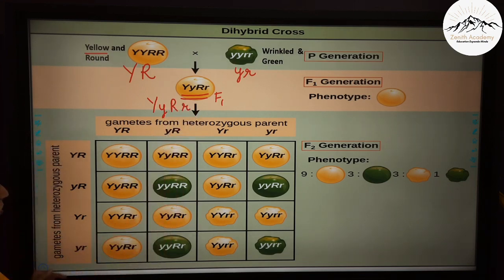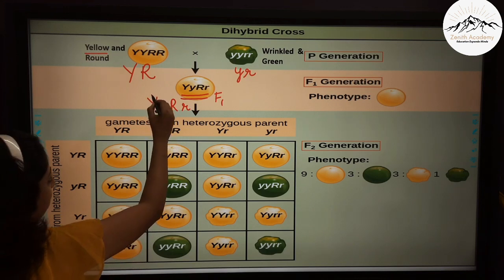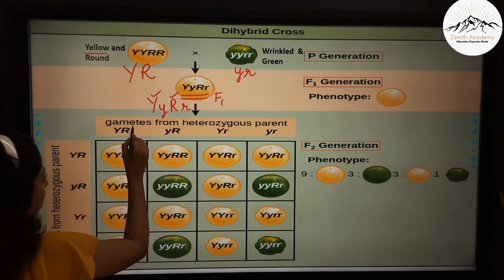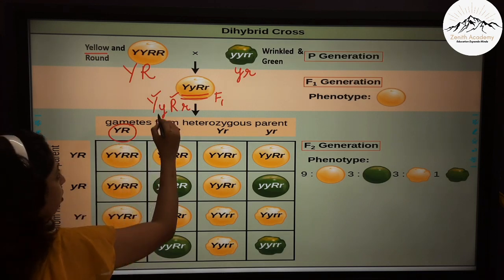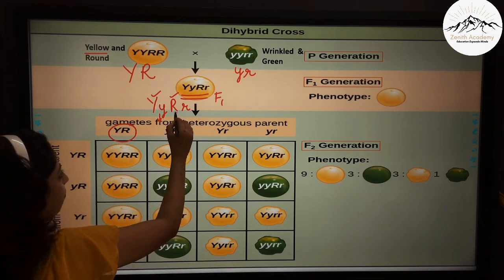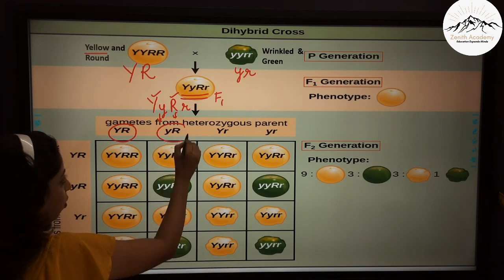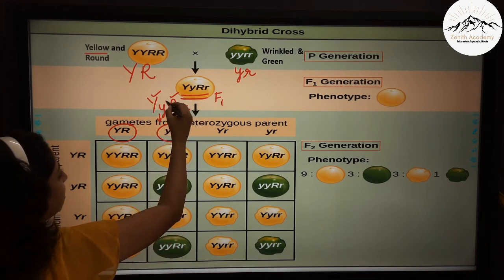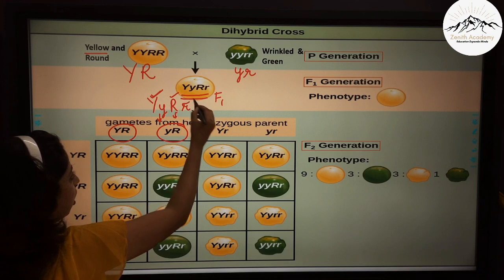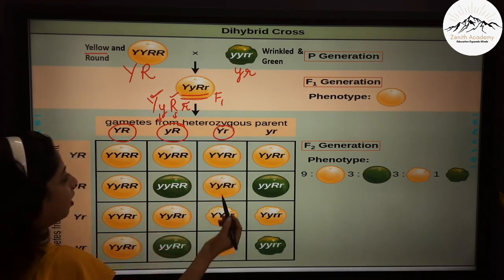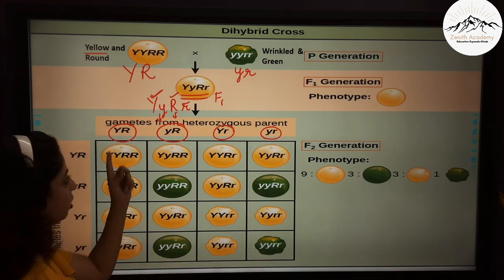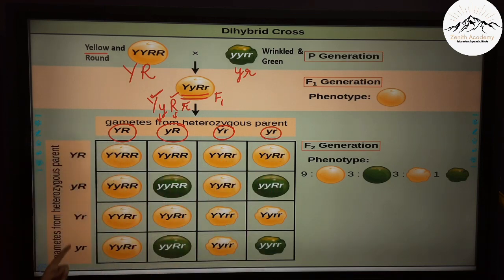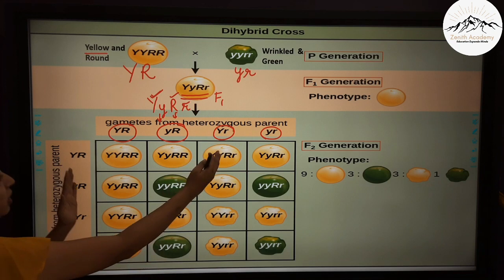Now if you see capital Y and capital R, then small y and capital R. So small y, capital R, then they have taken the combination capital Y, small r. So capital Y, small r, and then both small y, small r. Right? The same combinations you will take here for the other parent, and then you crossbreed.